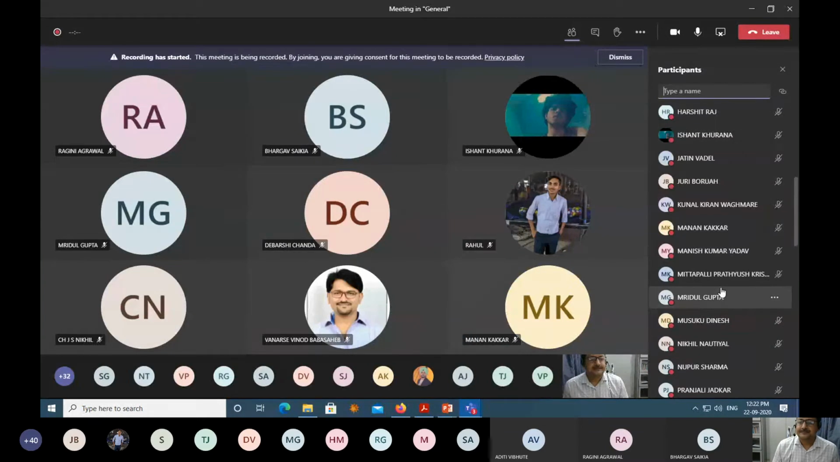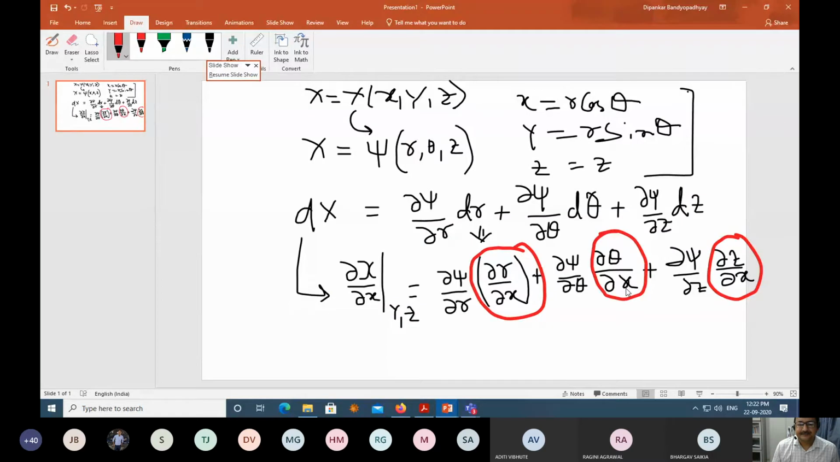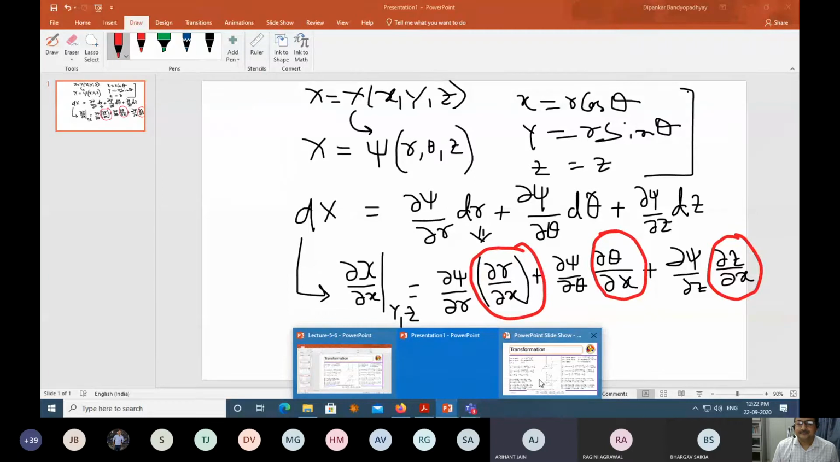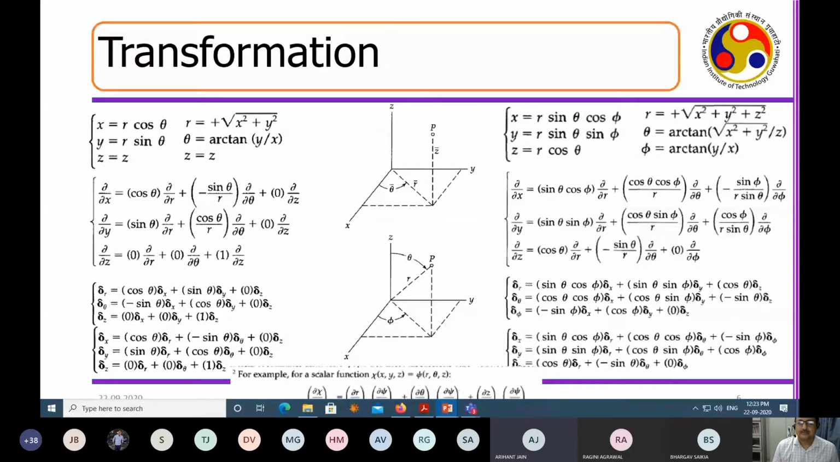Yes, sir. Could you get it? How much is del theta by del x? One minute, sir. It's minus 1. Minus y by x square plus y square. In terms of r, theta, and z, if you replace,